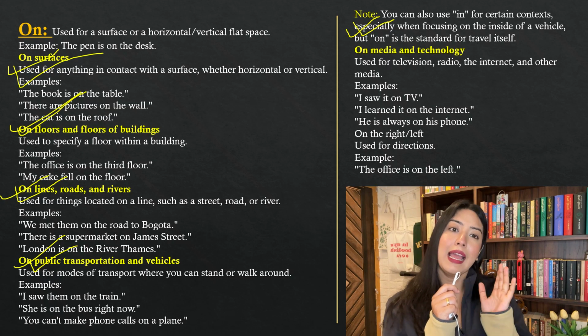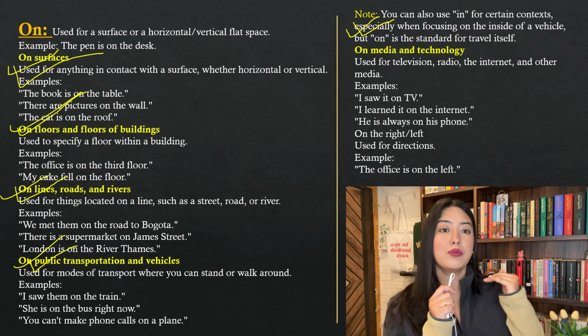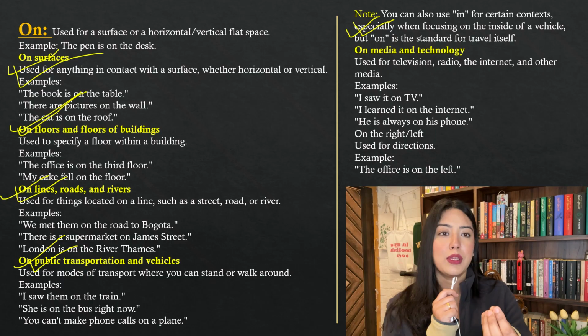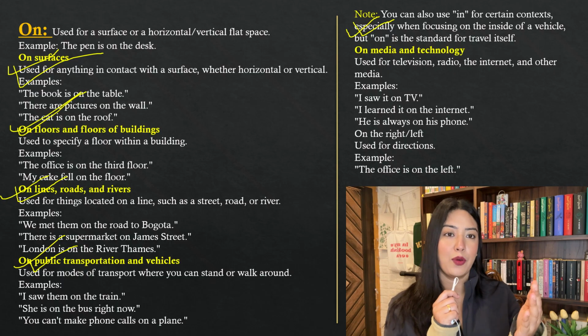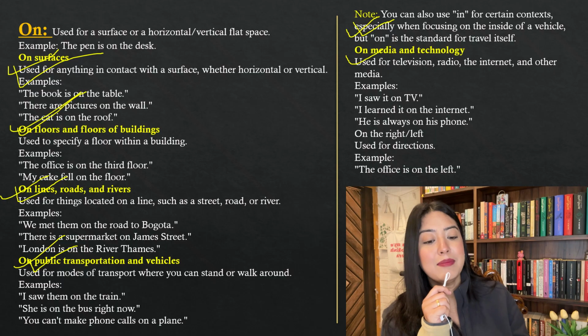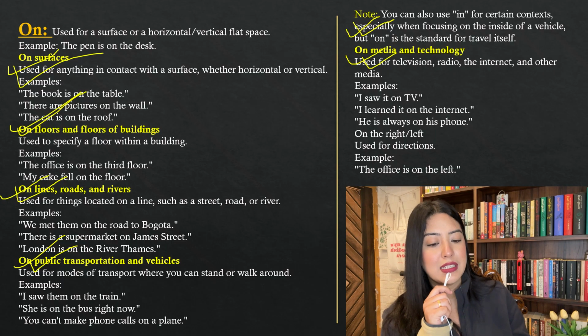Of course, "in" can be used, like I said, inside a car. But just remember, when it's transport, moving, standing, walking, "on" is the standard, okay? On we use on the plane, on the train, anything where you can move around. Now, lastly, where you can use "on" is in media and technology. So it's used for television, radio, the internet, and other media.